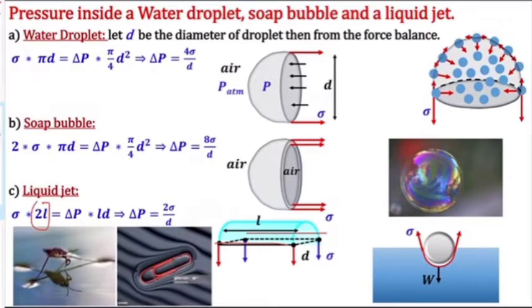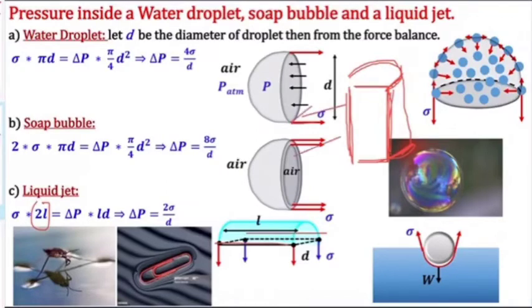Or you can see it like this: if I make a rectangle like this, and this is that circular thing, here on this edge and on this edge we have surface tension.